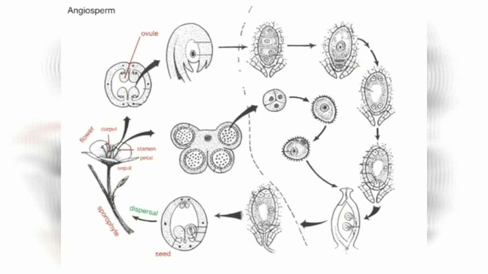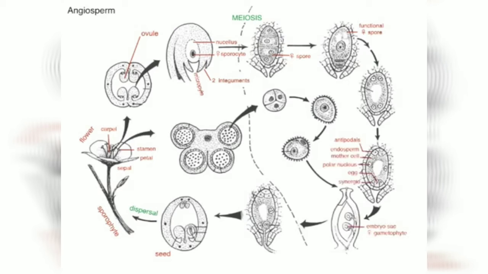The carpels will have ovules inside of them. Here's a blow-up of an ovule. It has 2 integuments on the outside, then there's a nucellus, and there's, of course, a micropyle, but there's no pollination drop in these things. Then in the center, there's a megasporocyte, and that megasporocyte undergoes meiosis and makes 4 megaspores. 3 of those megaspores wither, and that leaves 1 functional megaspore. That functional megaspore undergoes a few mitotic divisions, and it makes a female gametophyte, a megagametophyte. And that megagametophyte we call an embryo sac.